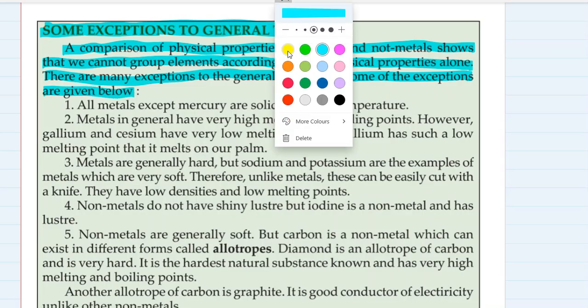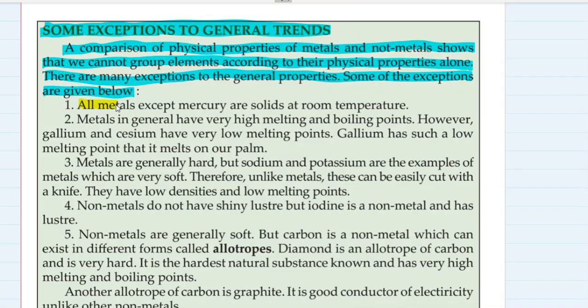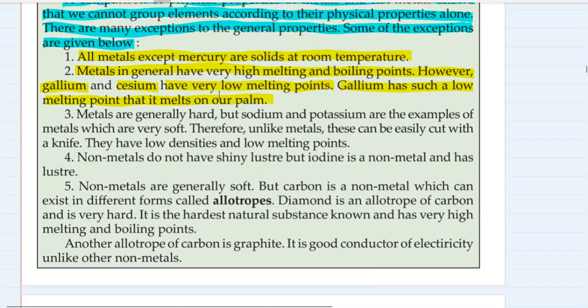Look at the exceptions, please. All metals except mercury are solid at room temperature. Mercury is liquid. Metals in general have high melting and boiling points. However, gallium and cesium have very low melting points. Gallium has such a low melting point that it melts in our palm. The question which I asked earlier, we have got its answer over here.